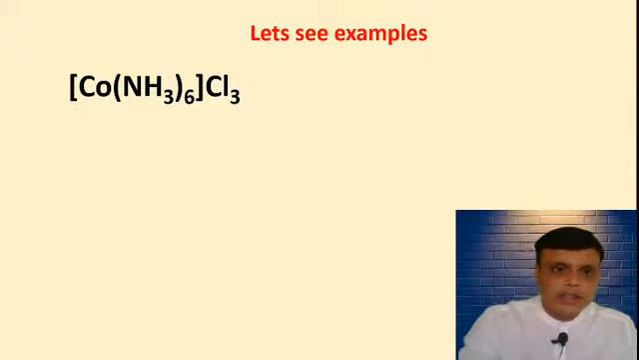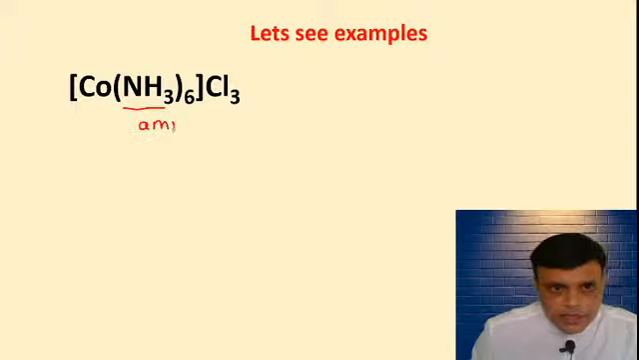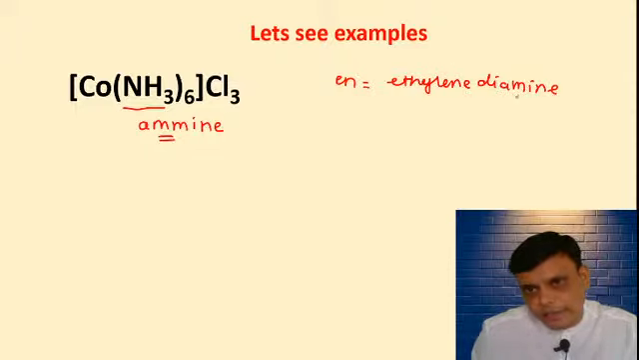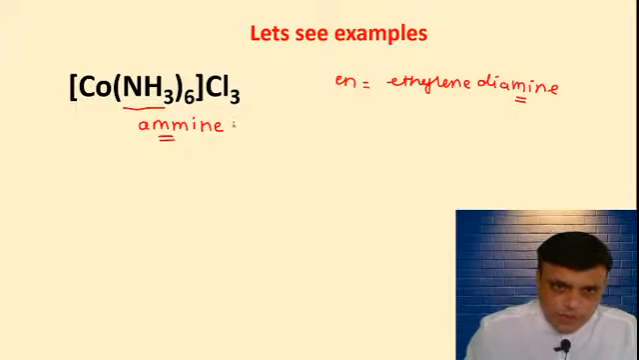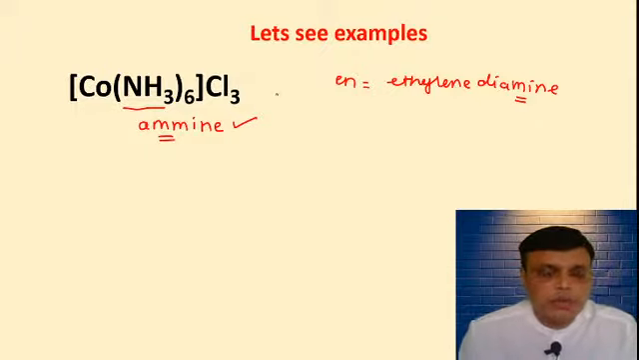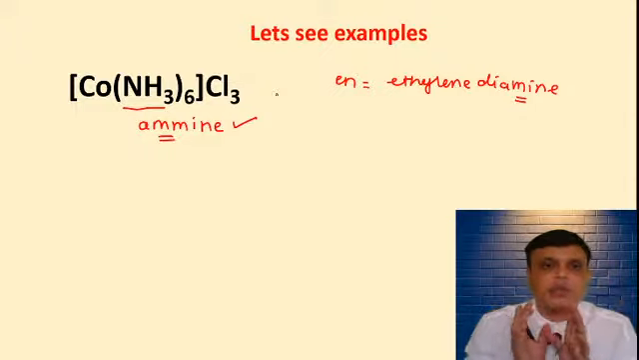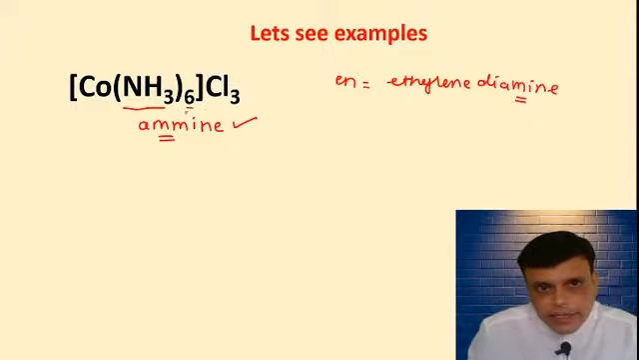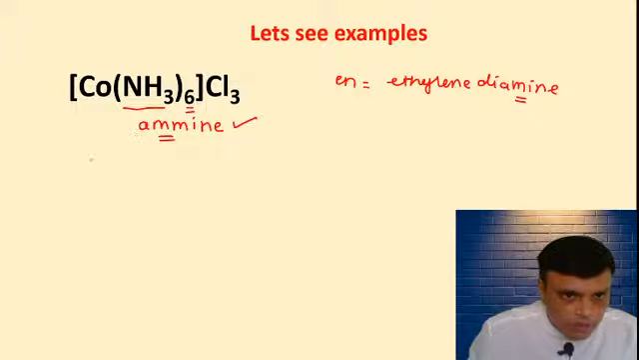So while writing, it is written as ammine, with double M here. In ethylenediamine you have to write single M. This is the rule, and only for the ammonia ligand you have to write ammine. So the first rule is what? The ligands present inside the square brackets are written first. The ligand is ammine. How many ligands are there? Six ligands are there. So we will write hexaammine.